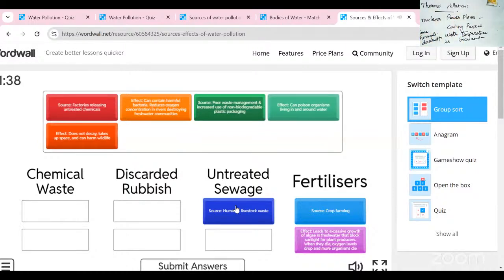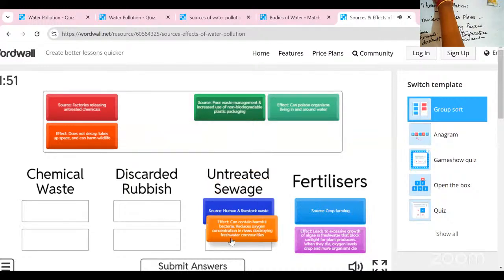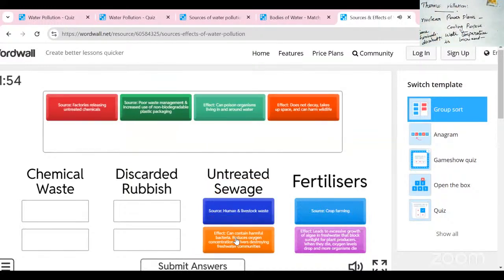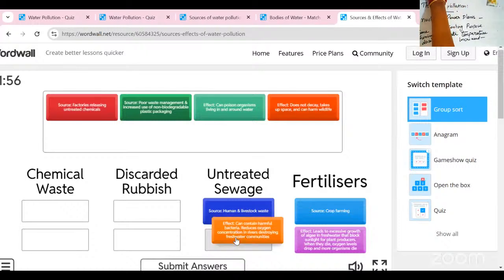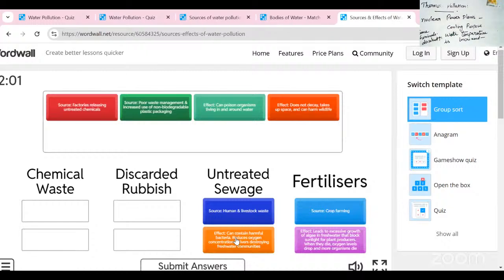Human and livestock waste. It contains harmful bacteria and reduces the oxygen concentration in the river, destroying the freshwater. When untreated sewage joins the pure water bodies, the bacteria in the contaminated water reduce the oxygen level in the river, destroying the freshwater organisms, that is, the communities.